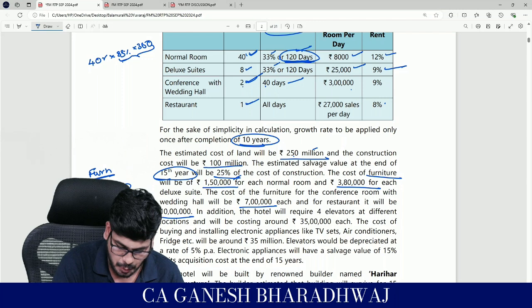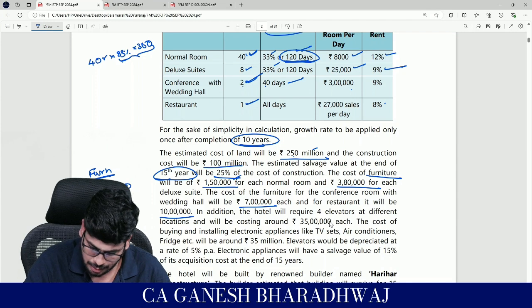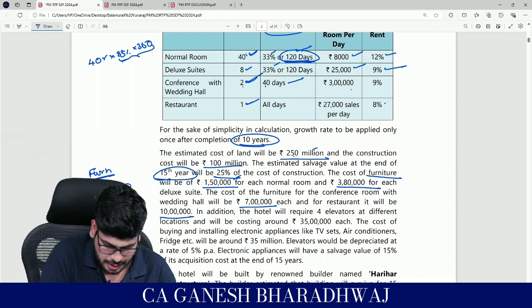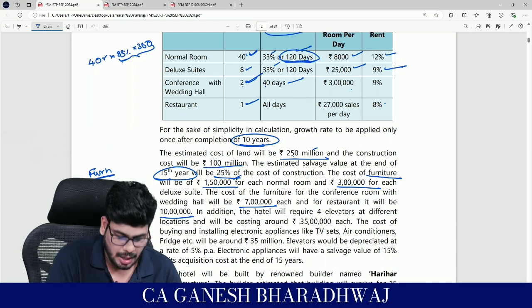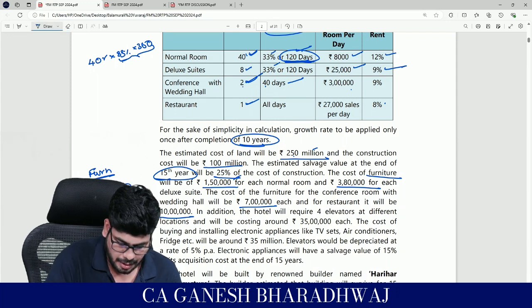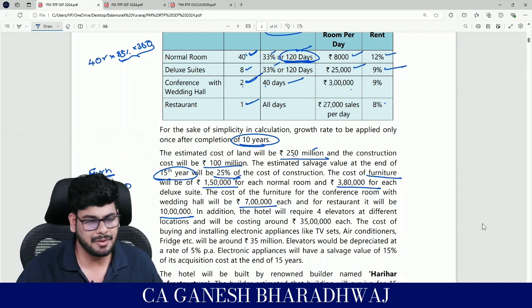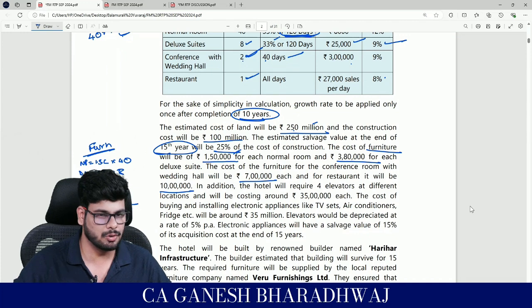Then for deluxe suites it's going to be how much? 3.8 lakhs into 8. Then for conference room it's going to be how much? 7 lakhs into 2, right? And restaurant, how much is it? Yes, that's going to be 10 lakh into 1. Are you clear with this? Yes, 10 lakh into 1, right? So this is going to be your total furniture expenses. Clear with this, guys, right? Everywhere they are not giving anything directly, you need to do the computation.